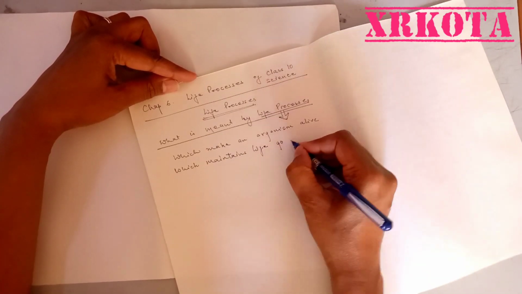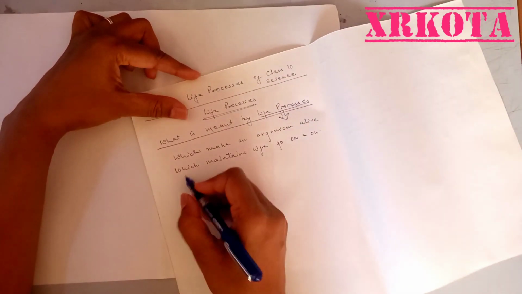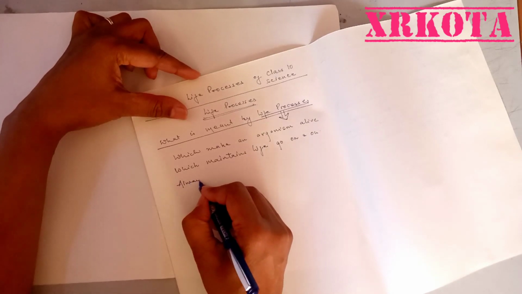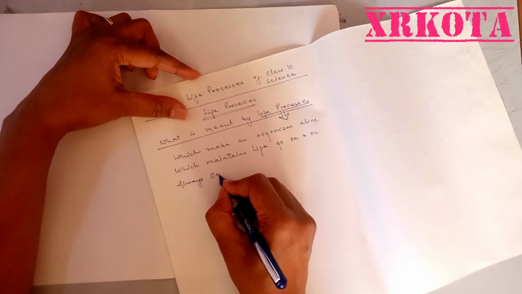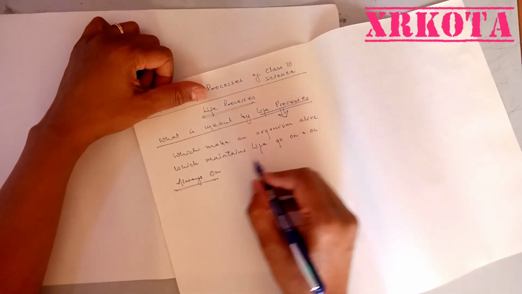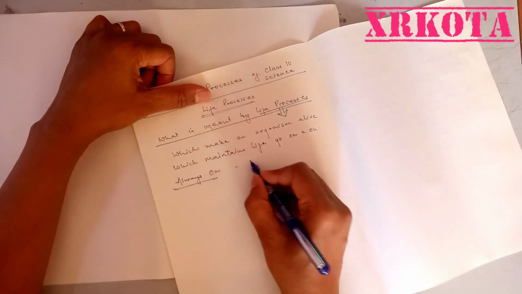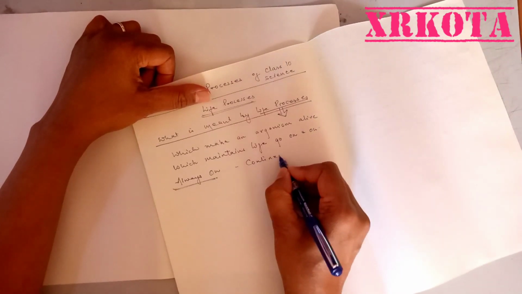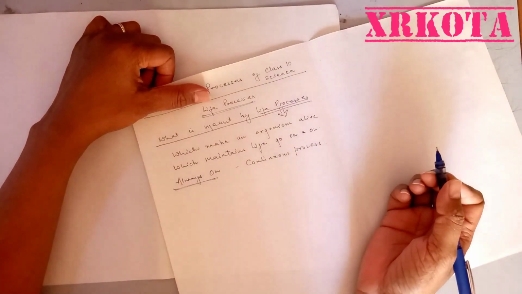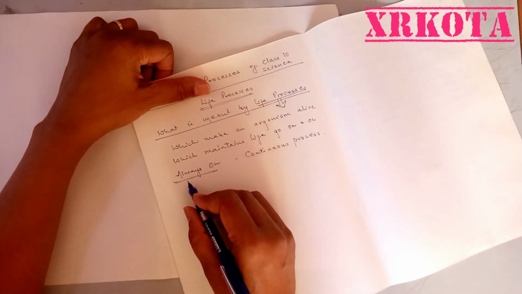Go on and on. That means these processes should be always on as long as we want to live. No sooner will any one of these processes be over than we will also be over. So it is a continuous process. Now we shall know what are those processes which are keeping us alive or which are continuously on.